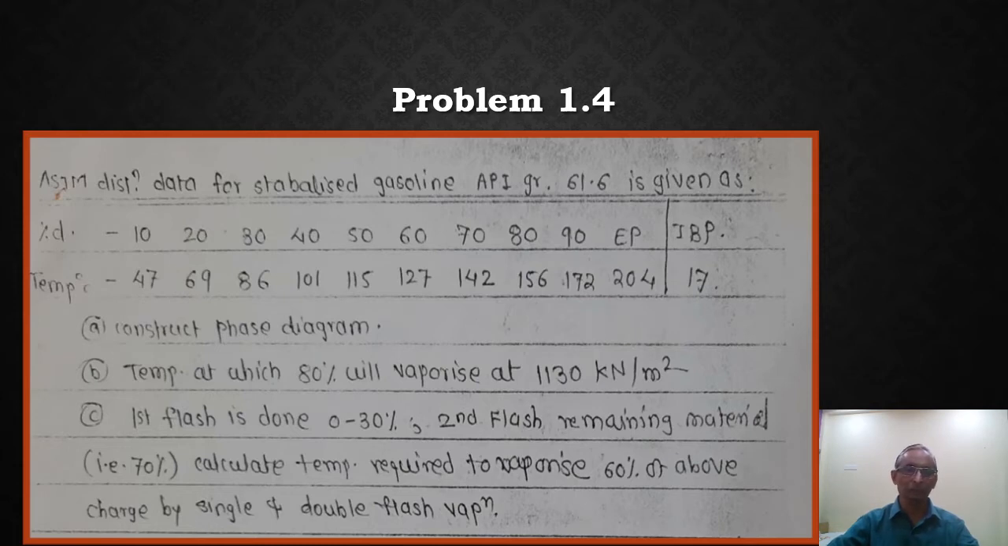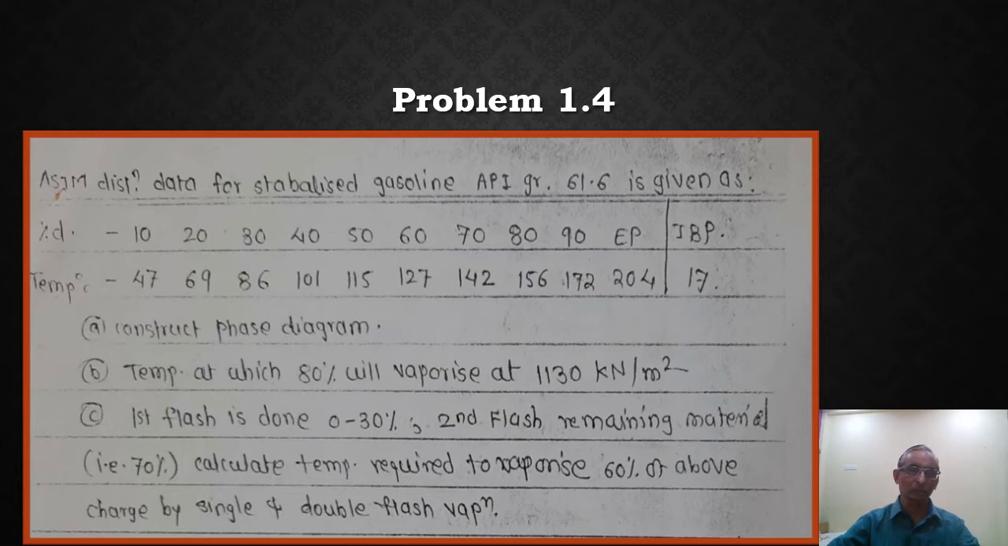and that data we are going to convert to EFP. And they have asked to calculate the temperature required to vaporize 60% of the above. For 60% vaporization, what is the temperature for the single flash, meaning 0 to 30%, and what is the temperature for the double flash vaporization? I think you understand the problem terminology. This comes under successive flash vaporization. You have two flashes here, so that's why it is called successive flash vaporization.